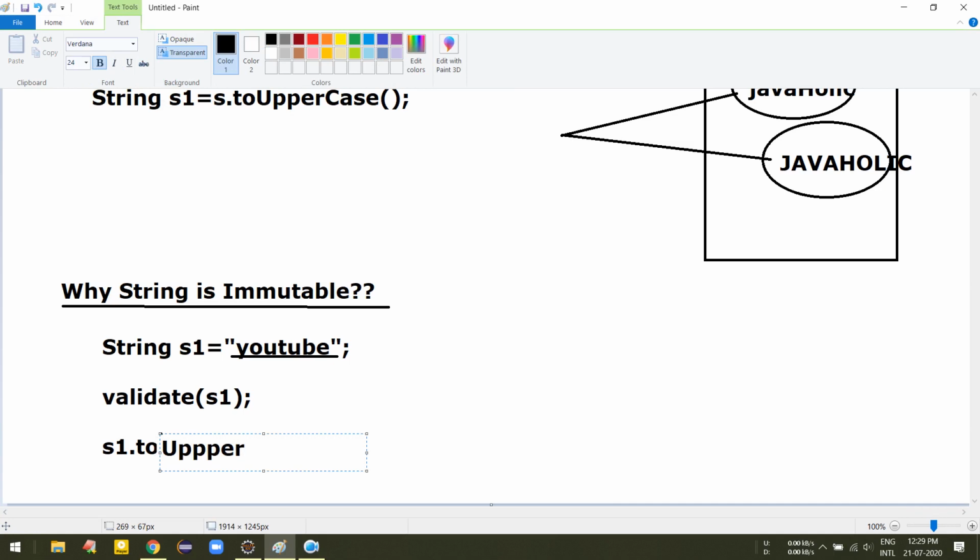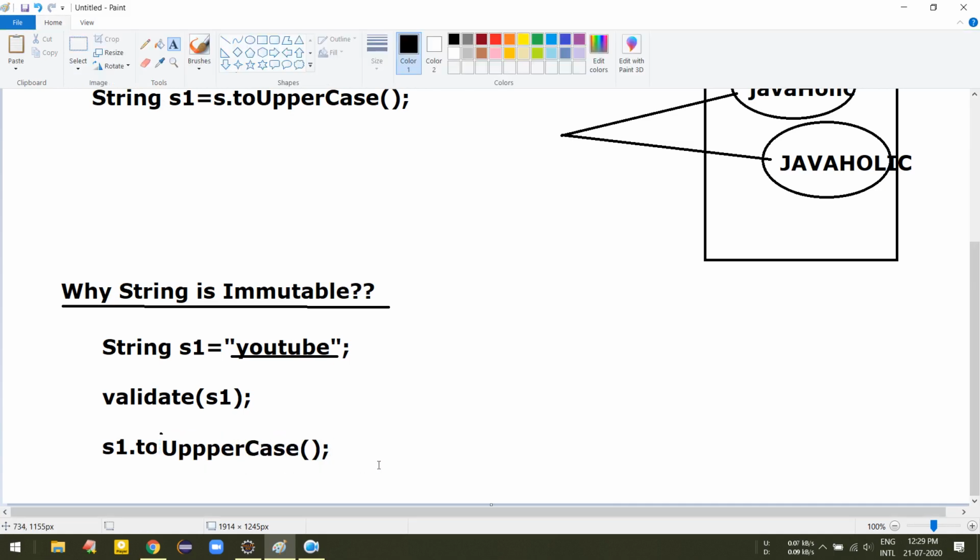The validate method requires the small case youtube string, and we already passed it, but unknowingly we modified it here.